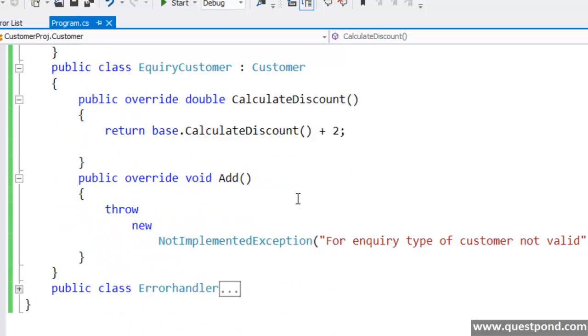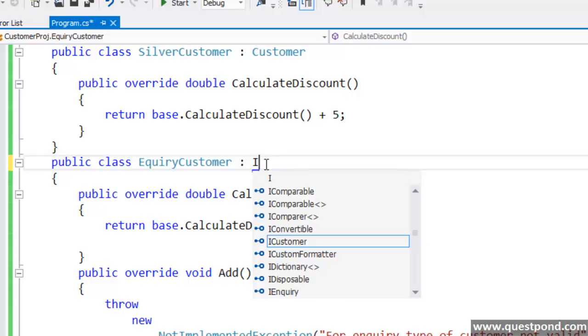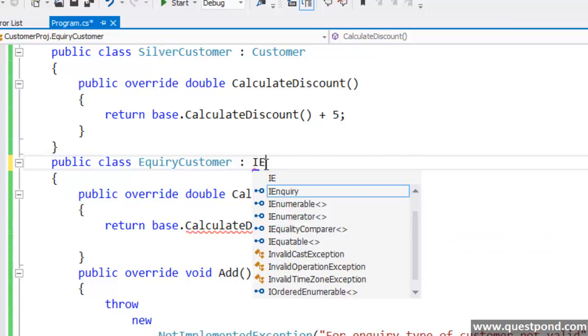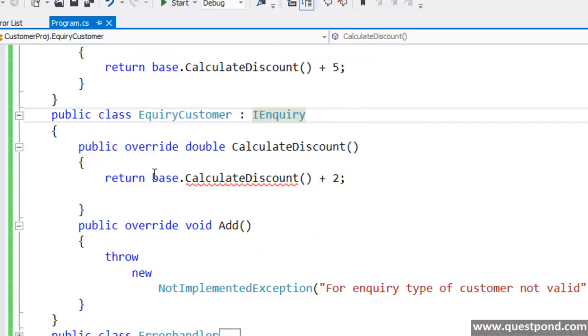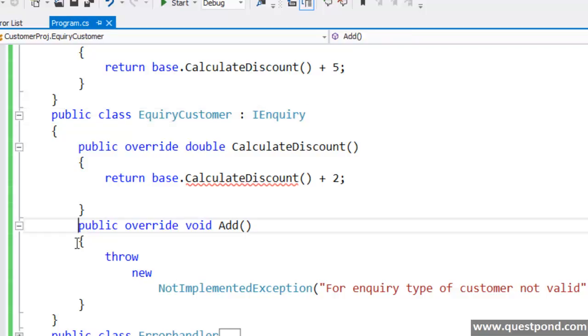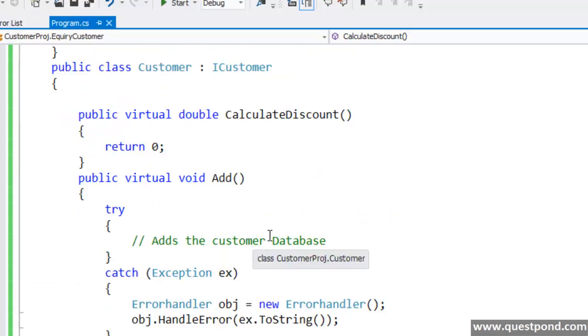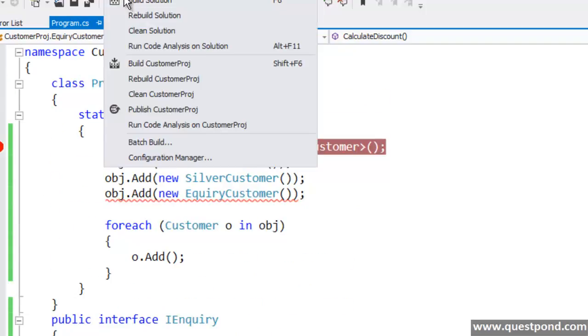And because this is the inquiry class, which is not exactly a customer, here I will implement IInquiry. And for inquiry kind of customers, you don't need to have the add method, so we don't need this anymore here. And here I will just return 2, 2% of discount. Let me build this whole thing.